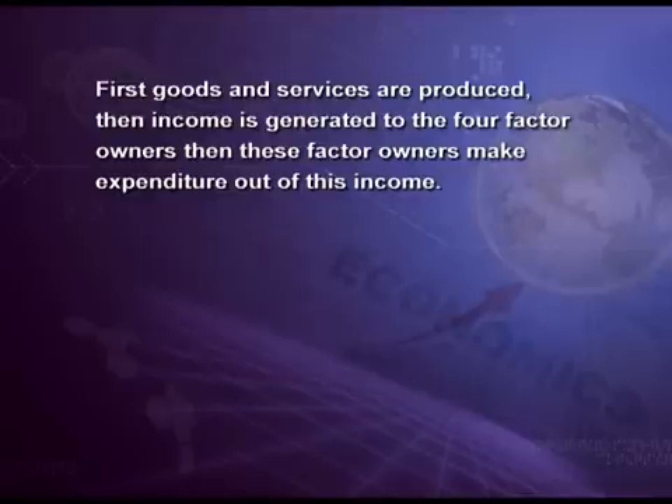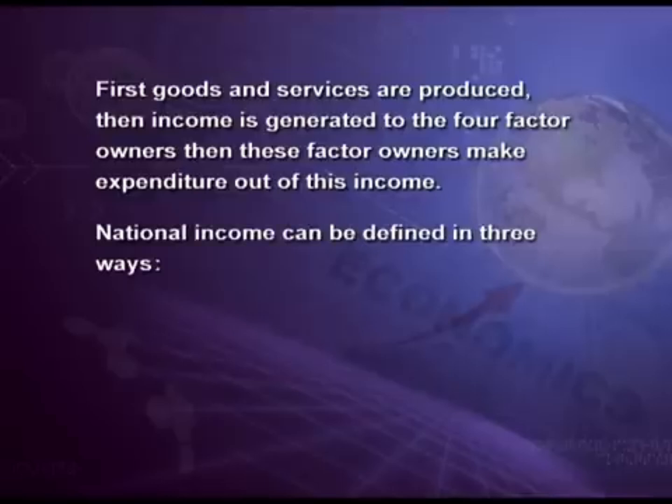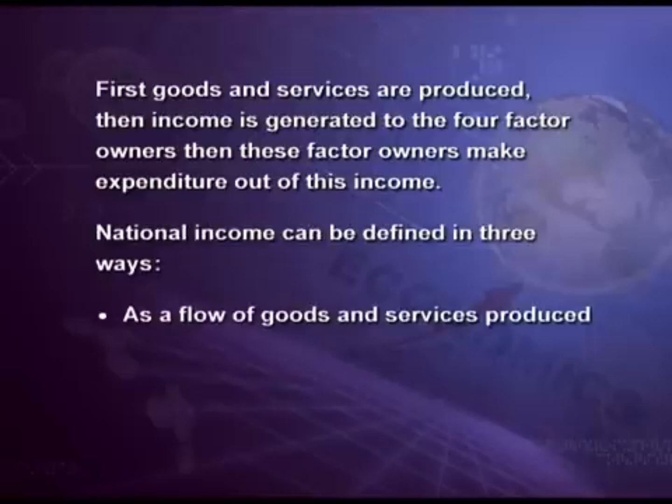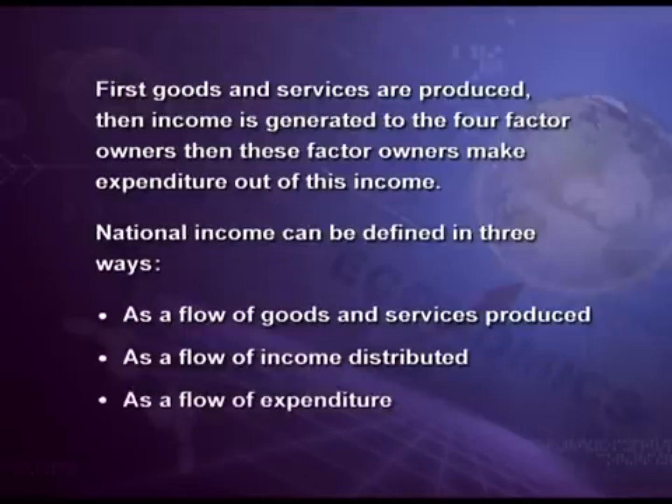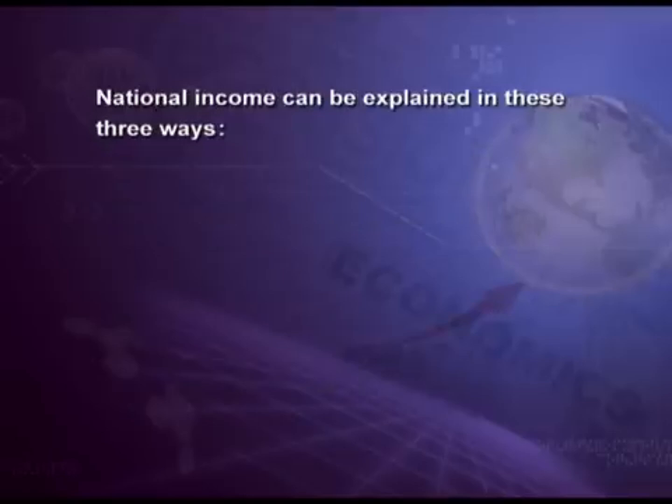On this basis, now national income can be defined in three ways: as a flow of goods and services produced, national income as a flow of income distributed, and national income as a flow of expenditure. Let's explain the national income in these three ways. First, national income from the production point of view.